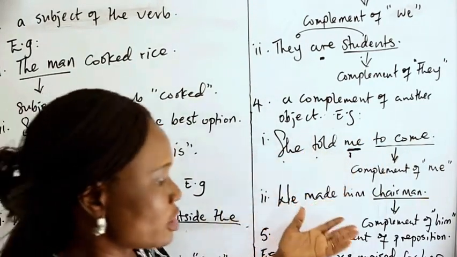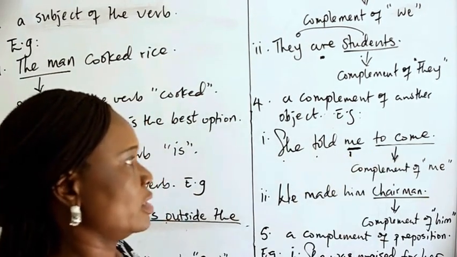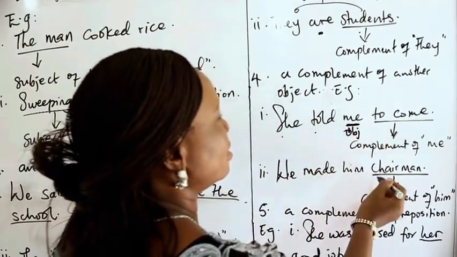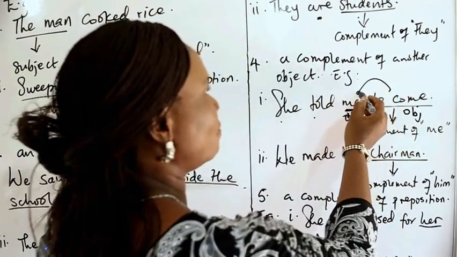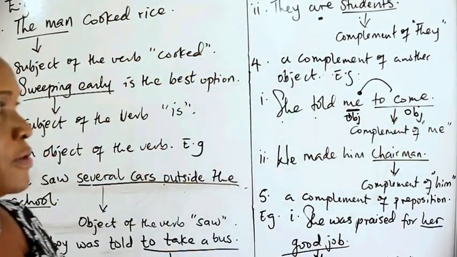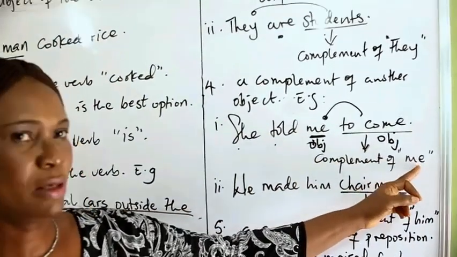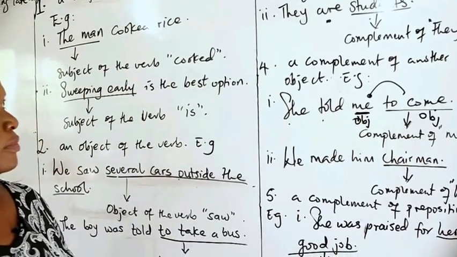She told me what? As the question comes up, what did she tell you? To come. She told me to come. Therefore, we have one object here and another object here. This object is completing the first one. We have a complement of the object me as the answer.